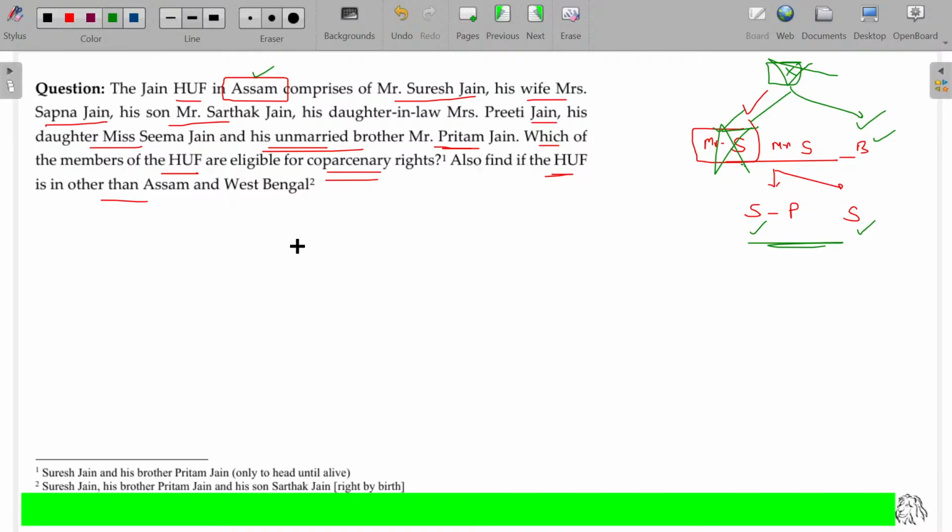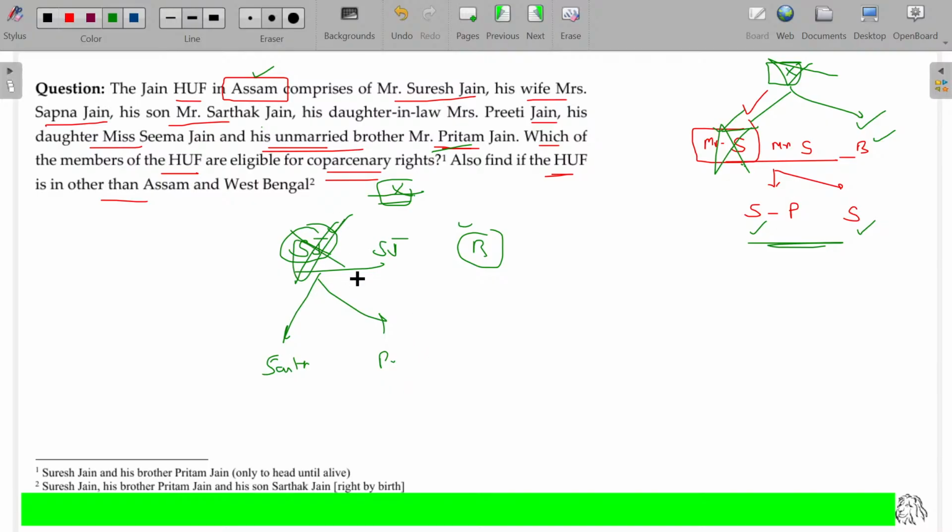So let me explain again. Suresh Jain, Sapna Jain, and the brother. For these two, X being the common ancestor, if he dies, then automatically Suresh Jain as well as his brother will be eligible in case of Assam, Dayabhaga. If Suresh Jain demises, thereafter his son and daughter will be eligible, the son being Sartak Jain and the daughter being Preetham Jain. When? Only after his death.